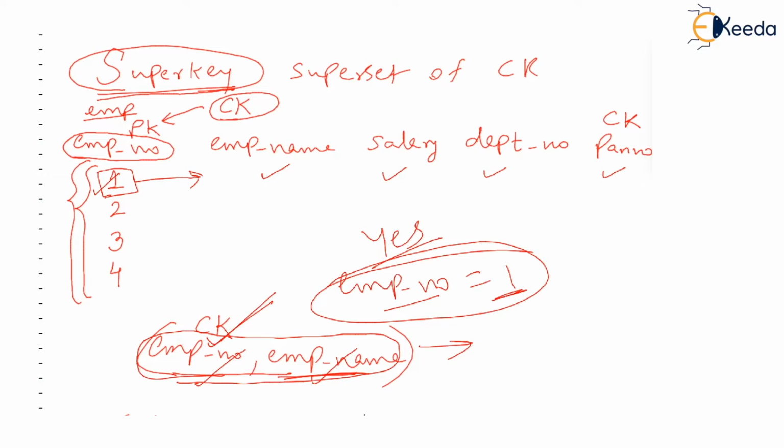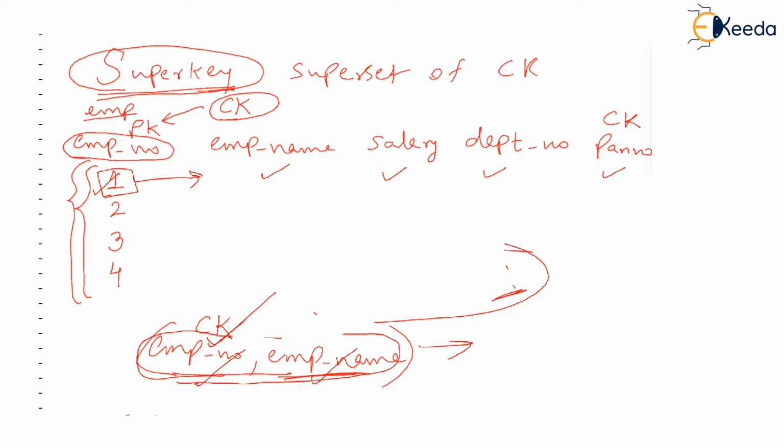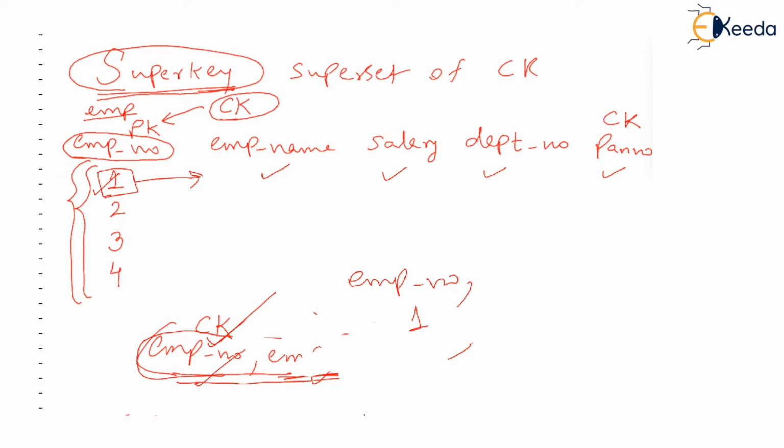Now just imagine another visitor visits the organization and says at the reception that I want to meet employee number 1 whose name is Samir. In this case, the visitor has given the value of employee number, which is 1, and also the value of employee name, which is Samir.